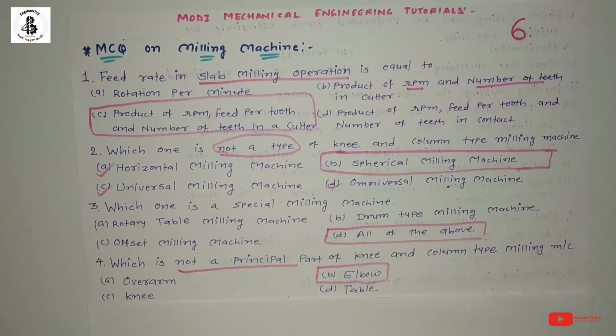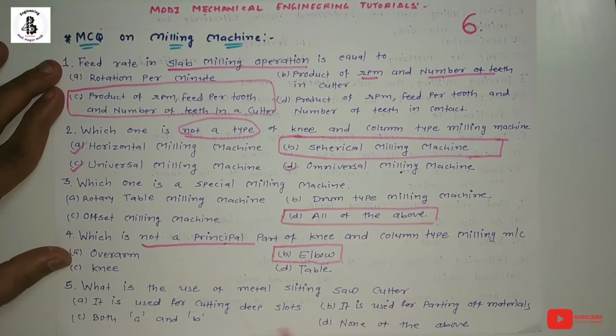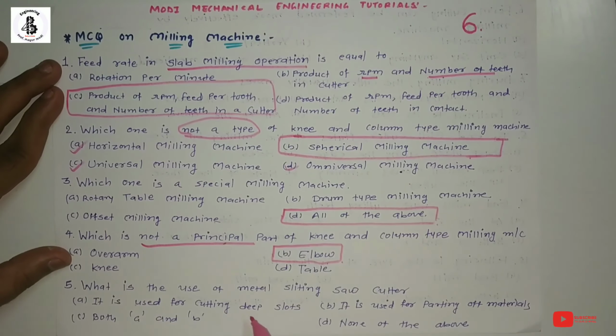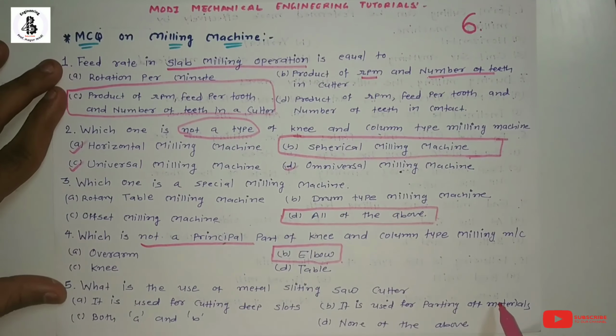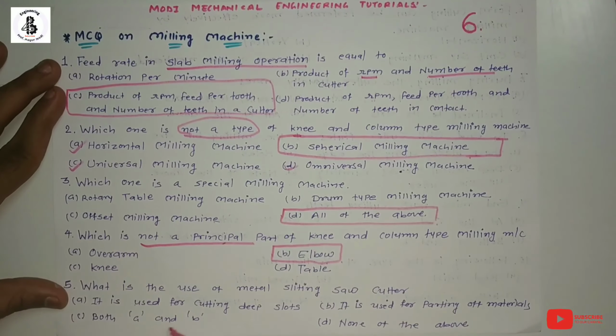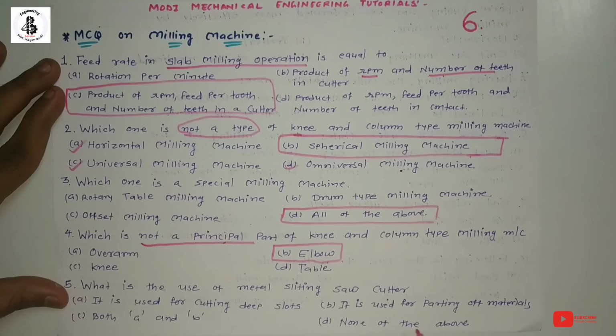Then next question. What is the use of metal slitting saw cutter? Option A, it is used for cutting deep slots. Option B, it is used for parting of materials. Option C, both A and B. And option D, none of the above.